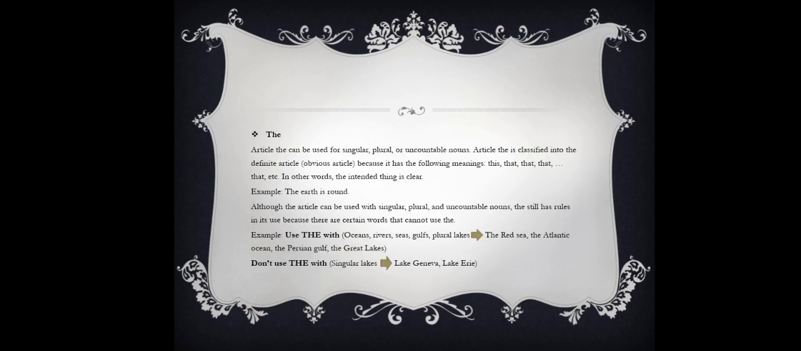And then the second is the. Article the can be used for singular, plural, or uncountable nouns. Article the is classified into the definite article or obvious article because it has the following meaning: this, that, etc. In other words, the intended thing is clear. For the example, the earth is around.